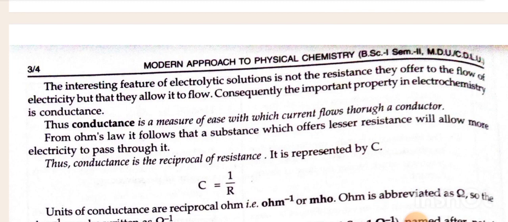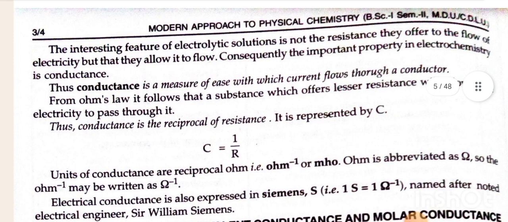Unit of conductance is reciprocal ohm. It means ohm inverse or mho. Ohm is abbreviated as Ω, so ohm inverse may be written as Ω⁻¹. Electrical conductance is also expressed in Siemens, as 1 Siemens equals 1 ohm inverse, named after noted electrical engineer Sir William Siemens.